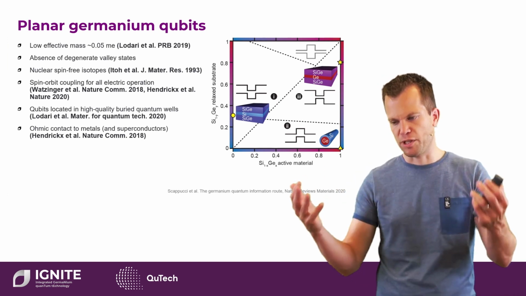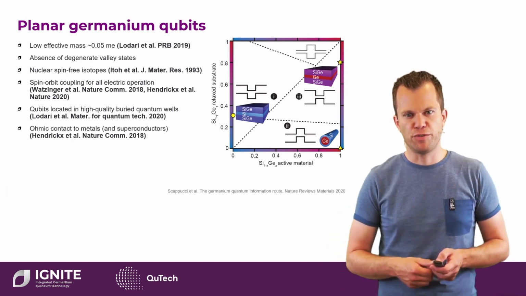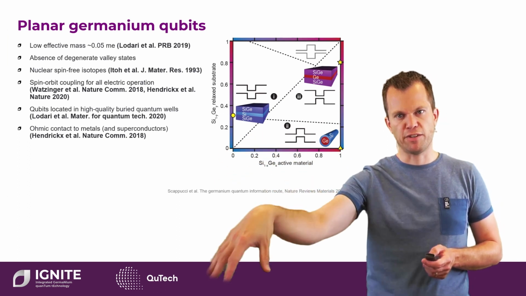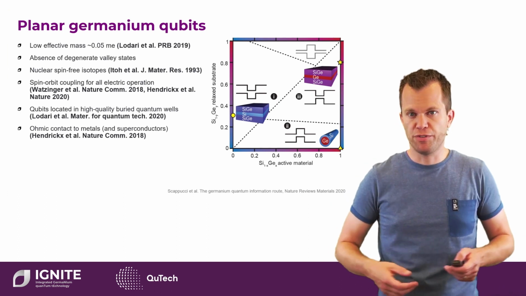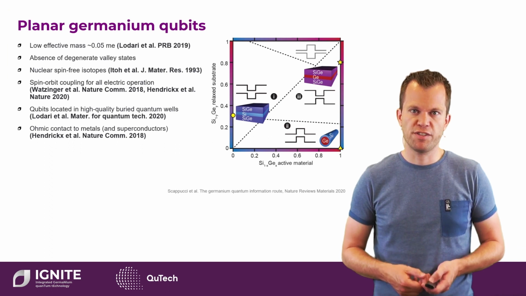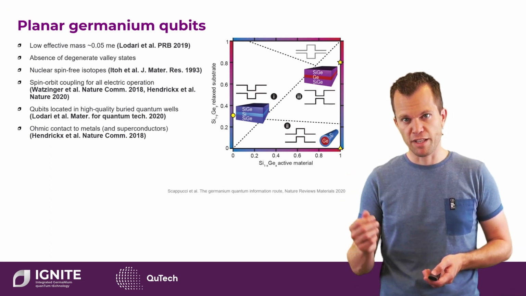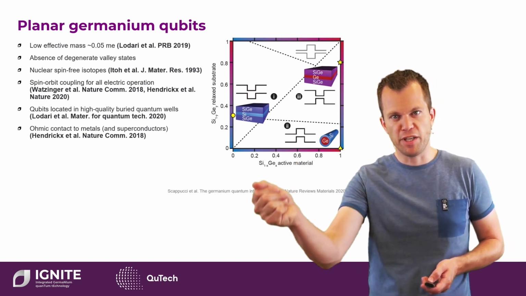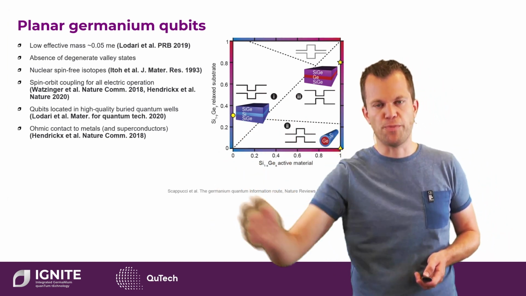As opposed to, for example, silicon, where one needs to implant ions to make contact to a 2DEG, in germanium it's possible to directly integrate a metal into the system. This may be used for novel types of devices, such as superconductor-semiconductor devices, but also purely for spin qubits, this is highly beneficial, as it means that, for example, our sensors can be made purely by metals, which have a very low resistance and can be directly interconnected to somewhere in the array.